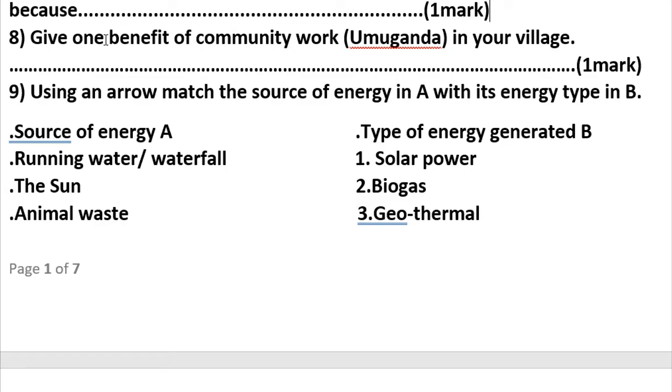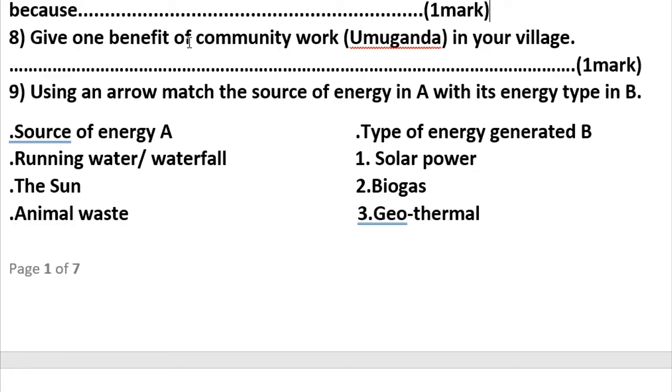Really, here I asked for one benefit, but this question number 8 can give you many ideas because it is an open question. Well, here we can say it increases unity. People working together in community work increase unity. It creates patriotism.